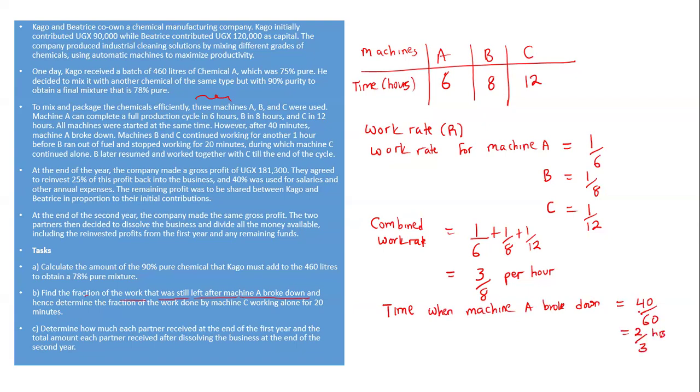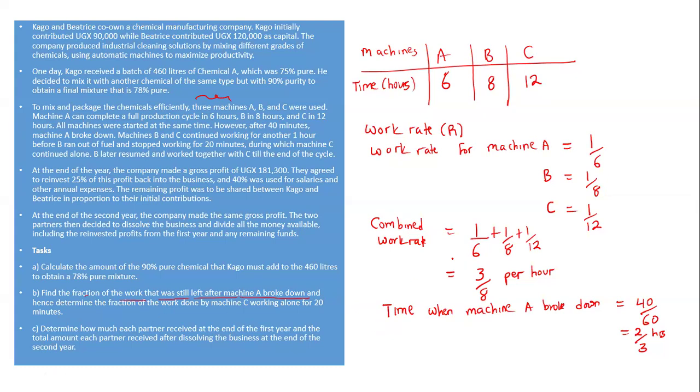Now, this is the time. Now, you are going to ask yourself, how much work had they done by that time? So, when we are talking about work rate, we have said our work rate is 3 out of 8 per hour when all the 3 machines are working. That is the kind of work they can do.